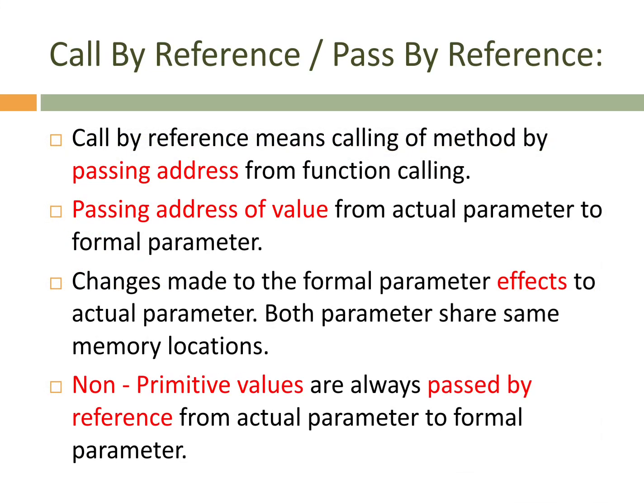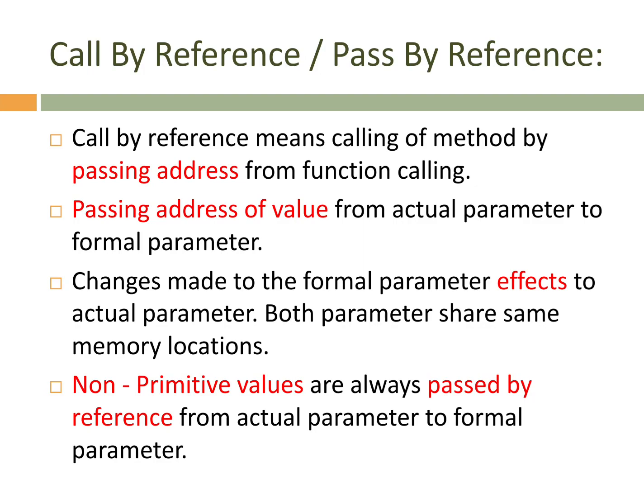And then pass by reference or call by reference, the second type. The same thing you have to remember. Reference means we are talking about some address. First point, call by reference means calling a method by passing an address from the function call.